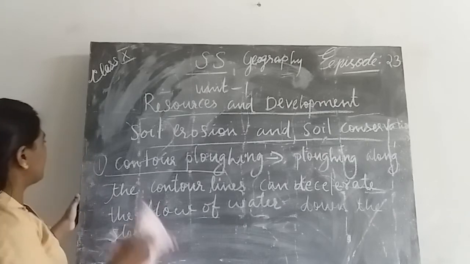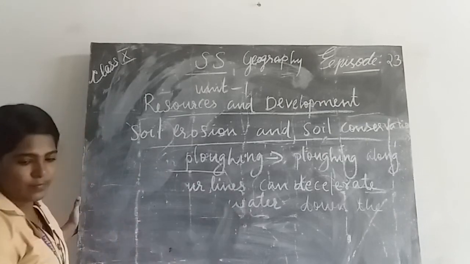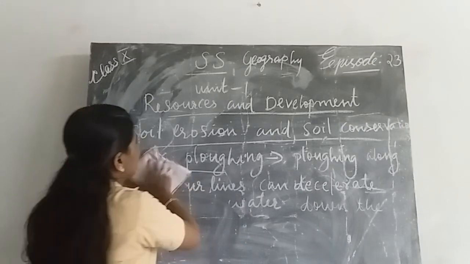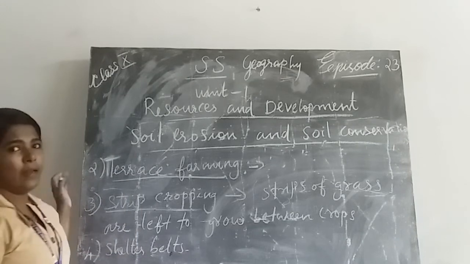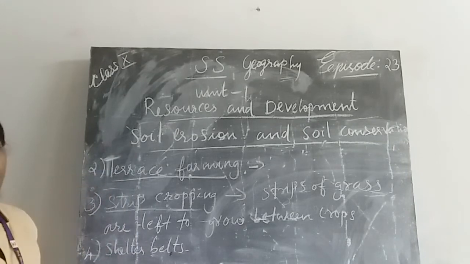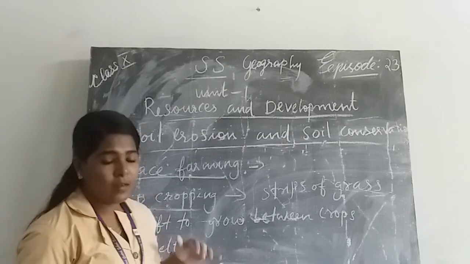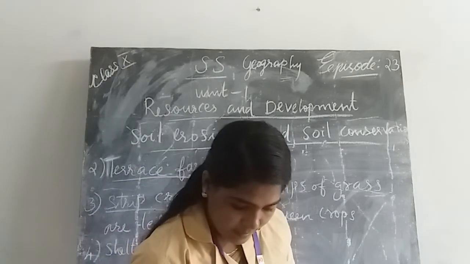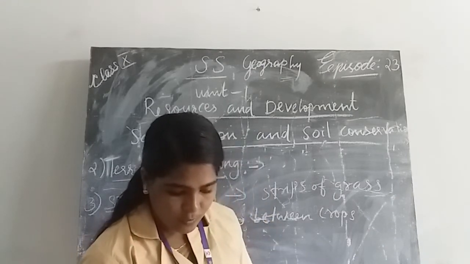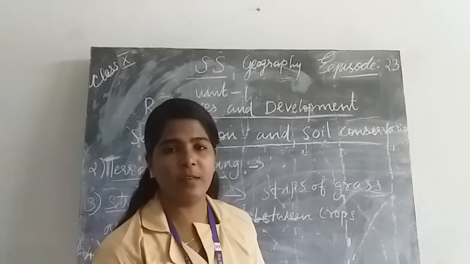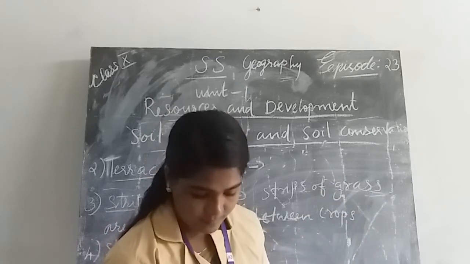Another important method to preserve soil is terrace farming. Another important method to prevent soil erosion is terrace farming or terrace cultivation. Steps can be cut out on the slopes, making terraces. First cut out and divide into terraces, then cultivate.